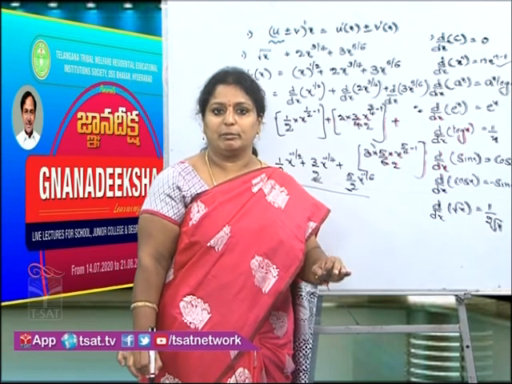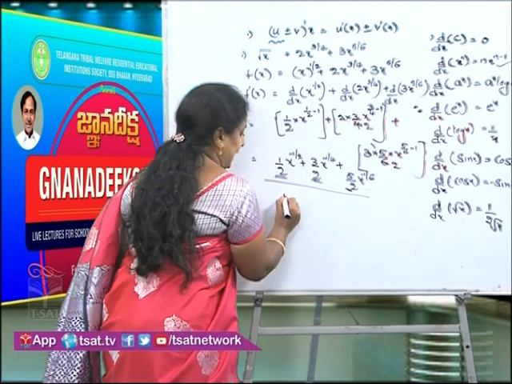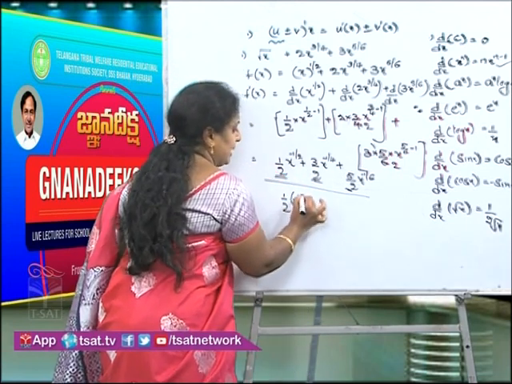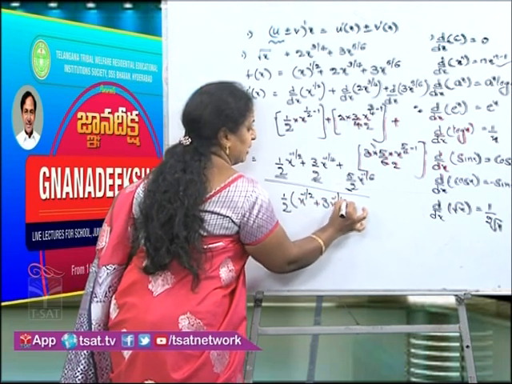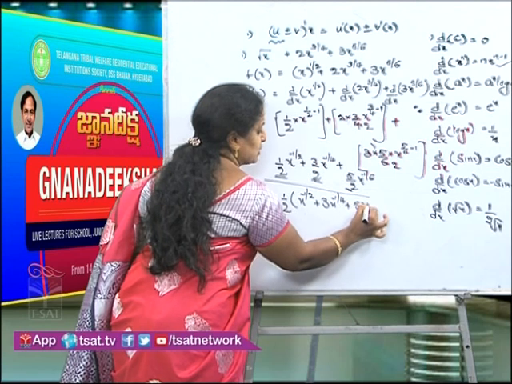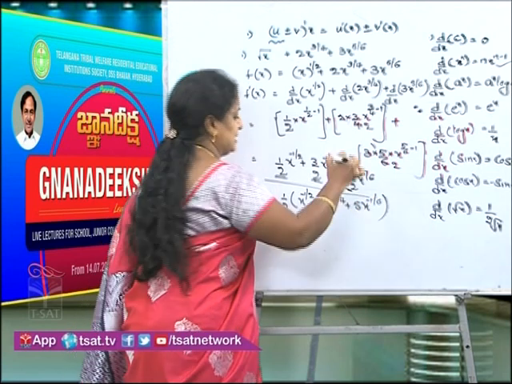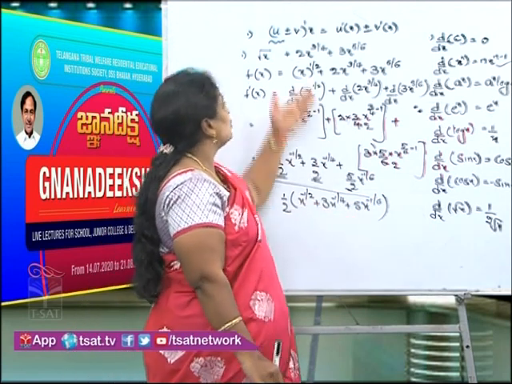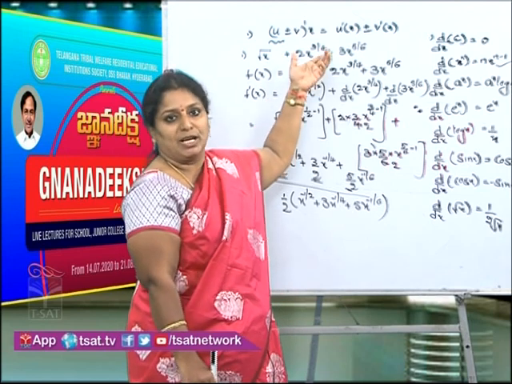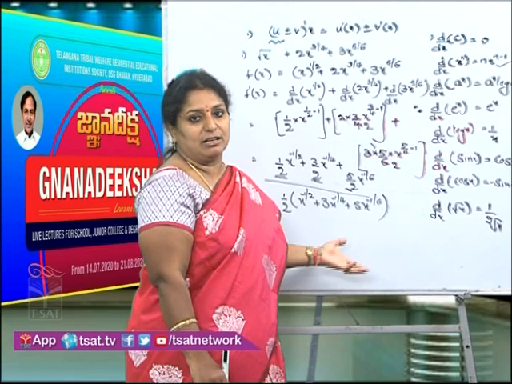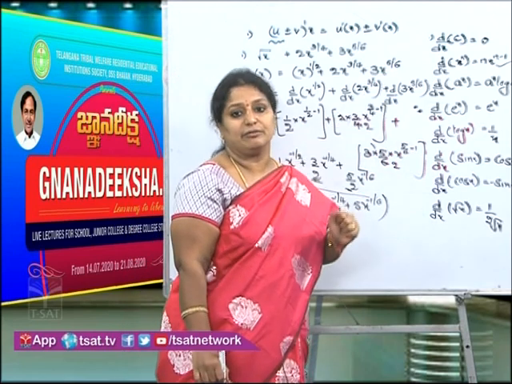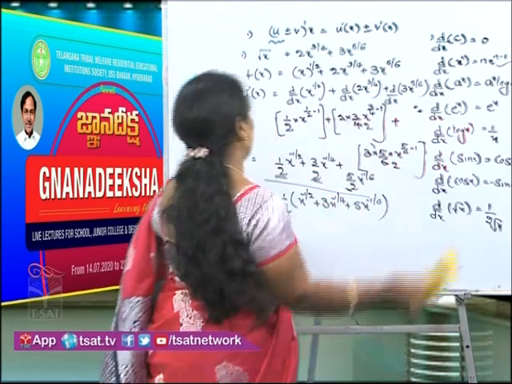The common denominator is 2. So, we can take 1 by 2 as common: x power minus 1 by 2 plus 3x to the power of minus 1 by 4 plus 5x to the power of minus 1 by 6. So, this is the derivative of our function. This is the other process of finding derivatives using our standard formula. One more example we will see.